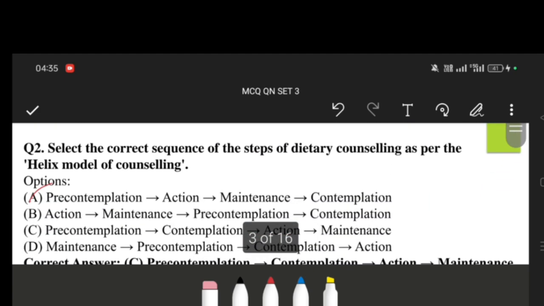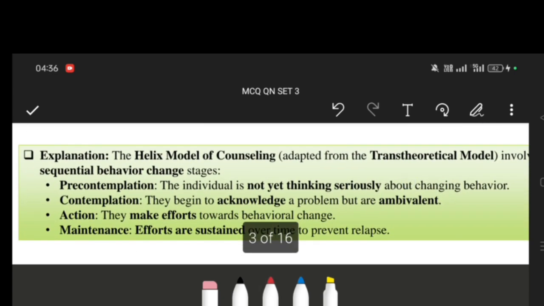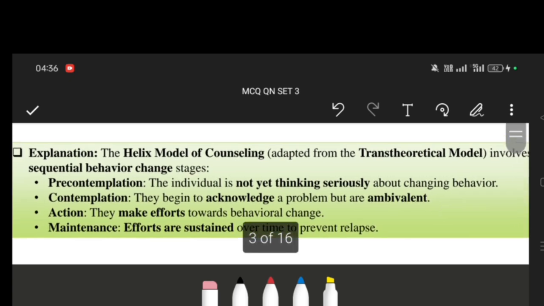Select the correct sequence of steps in dietary counseling as per the Helix model of dietary counseling. So here the correct option is option C, that is pre-contemplation, contemplation, action and maintenance. The Helix model of dietary counseling is a trans-theoretical model involving the sequence of behavior changes, and it's given by C.H. Patterson. The first step is pre-contemplation. The individual is not yet thinking seriously about changing behavior.